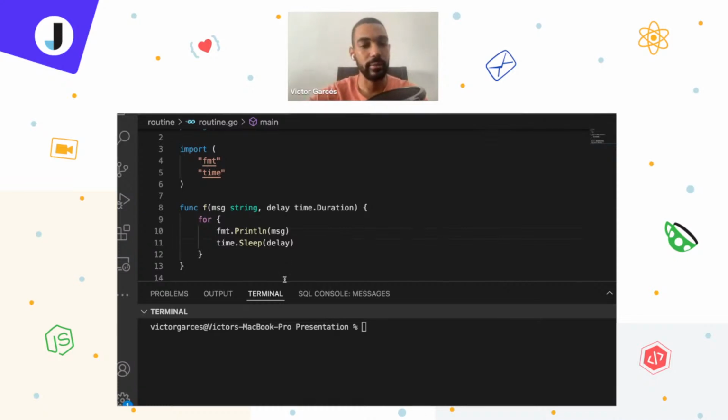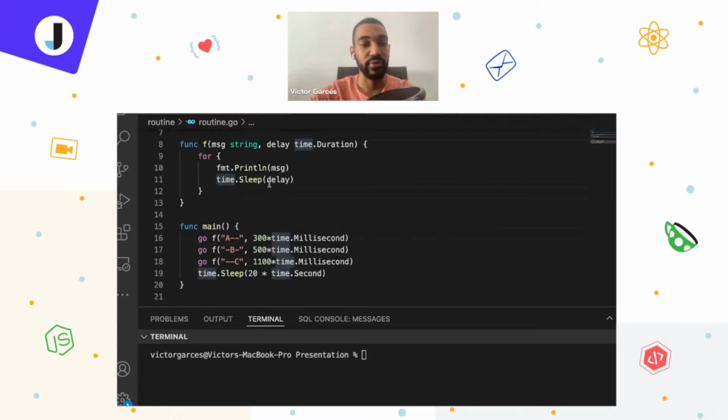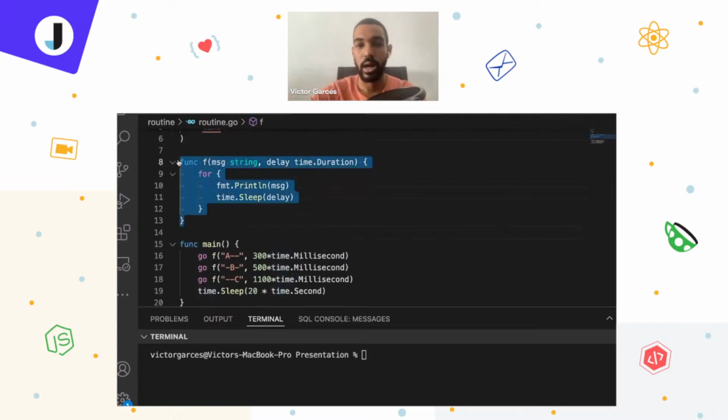If we take a close look here, I'm using the same package declaration. We already know how to use the imports. Here I'm using a different one, the time package. And first I declare this function. Please don't mind the naming convention here. I know that you guys know how to name functions.